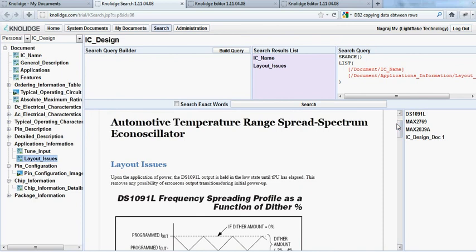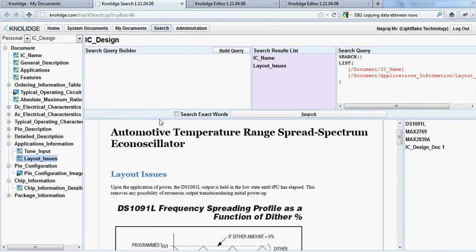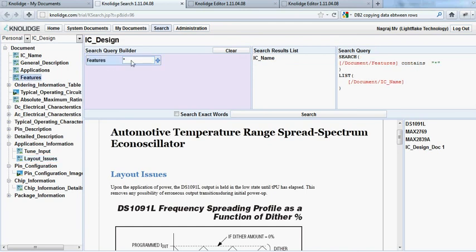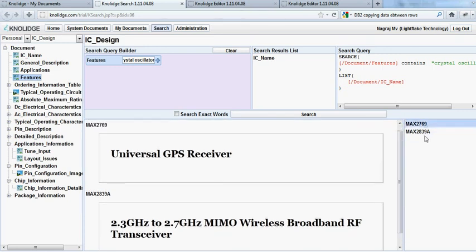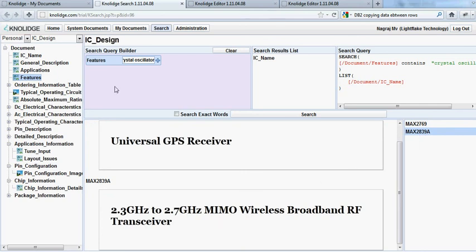Well, this has been just about listing, but now I'm not satisfied with listing. I want to search data as per my specific search criteria. So we click here, build query, and let's take the example that I want to have all the ICs which have a crystal oscillator in their features. So features, crystal oscillator. I say search, and we see that we have only 2 ICs, the MAX 2739 and MAX 2839A, which have crystal oscillator in the features.